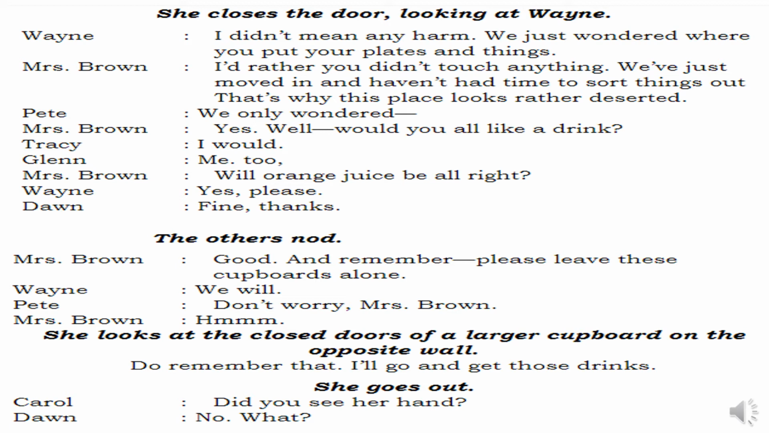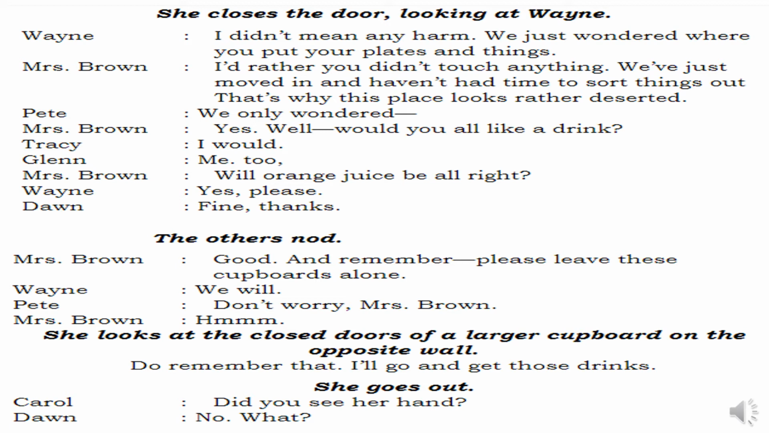So Mrs. Brown says, I had rather you didn't touch anything. We had just moved in and haven't had time to sort things out. That's why this place looks rather deserted. Deserted means empty. So she says, we have just come to this particular place. We didn't have much time to sort everything out, so it is still looking empty. But in a few days, we are going to arrange everything, was her intention to say. Pete says, we only wondered. We only felt why this place is so empty.